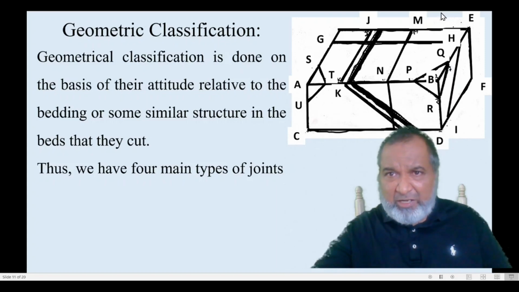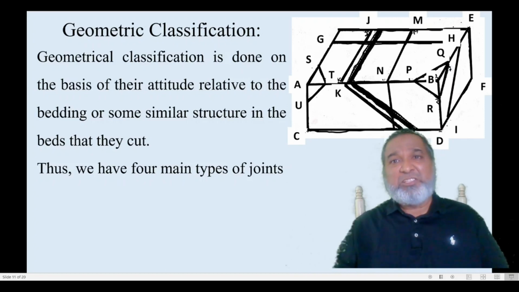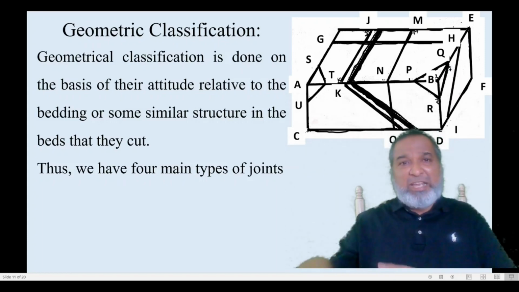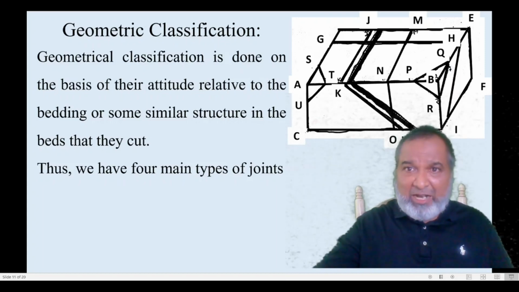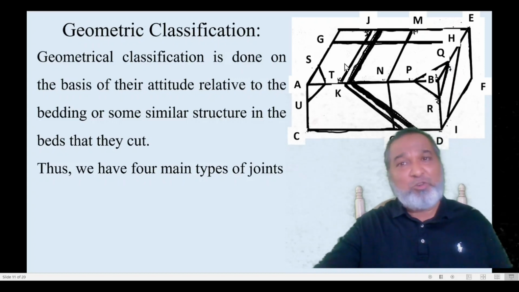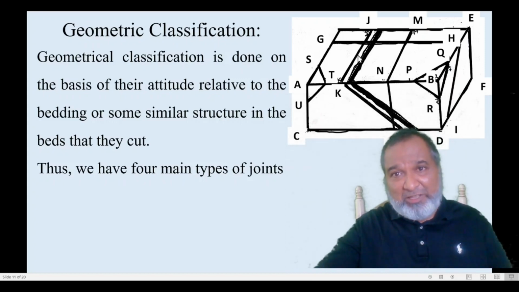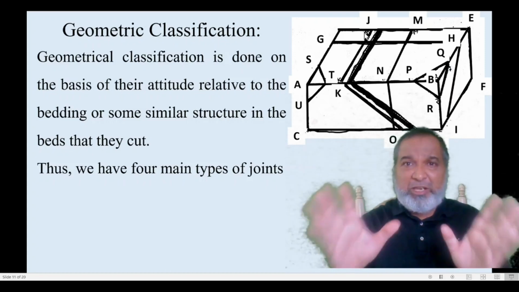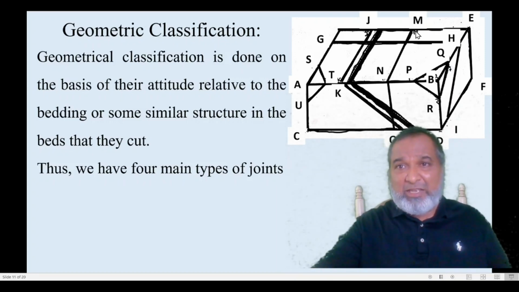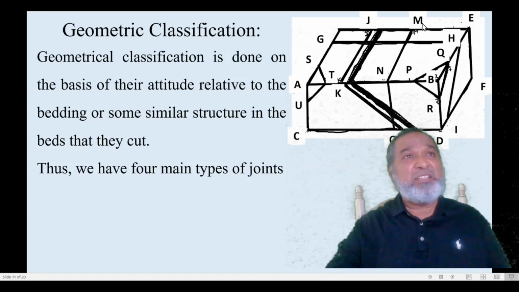Come to the next one. Here we have a sedimentary bed, and parallel to this one we have a joint, JKL. JKL is a joint running parallel to the bedding, so it is the bedding joint. But in that bedding joint, IJ will also be a strike joint. Especially this particular joint is exactly parallel to the bedding, so we call it the bedding joint, whereas M and O we call the strike joints.